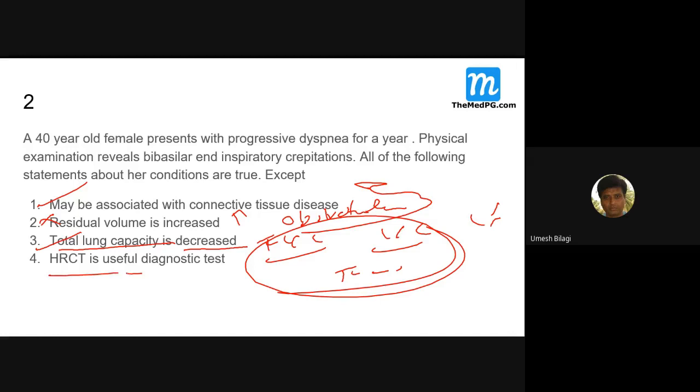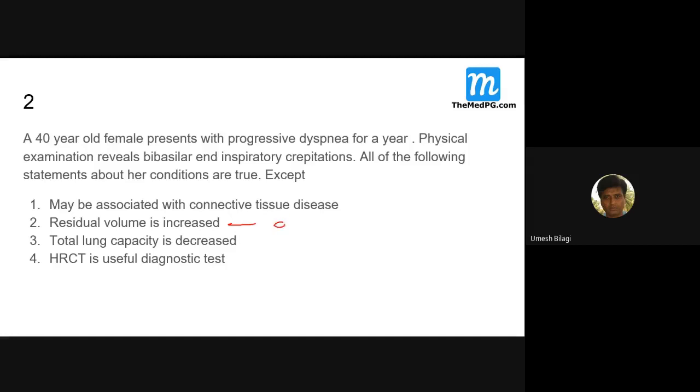HRCT is the diagnostic test, definitely, undoubtedly. This is the best test for us. Now in this case the exception is the second one, because this is a feature of obstructive lung disease. Okay, I'll go to the next question.